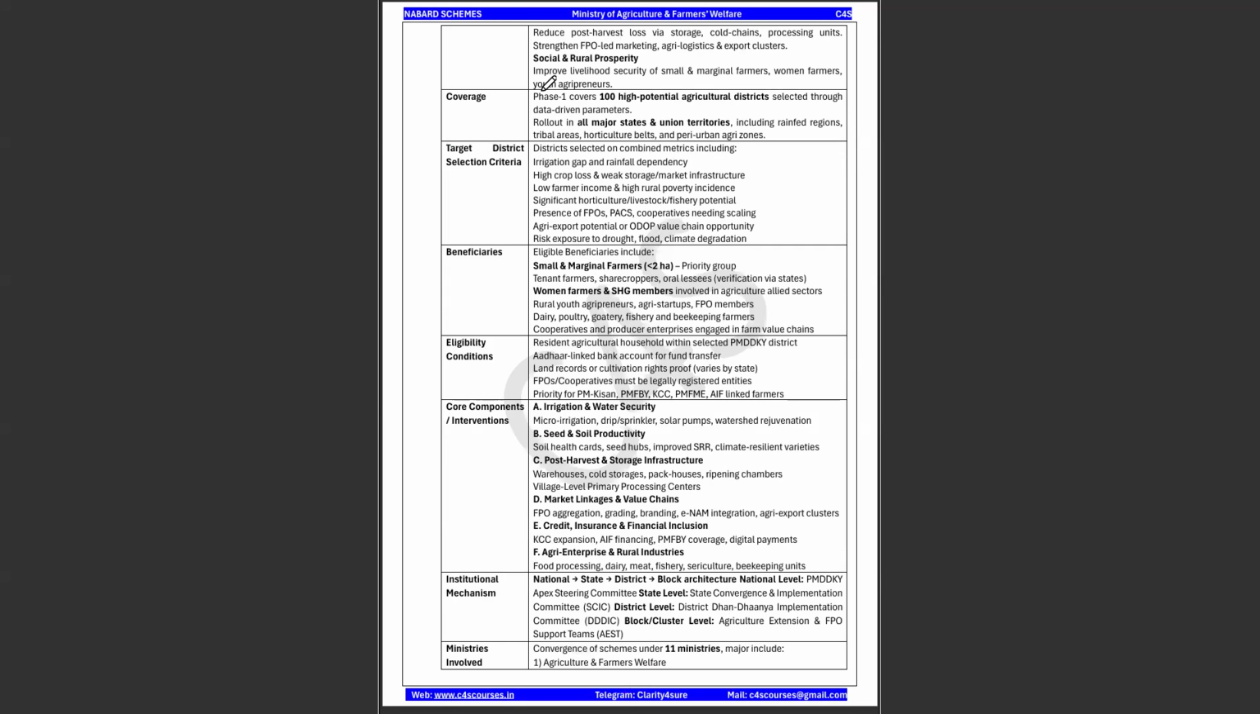Coverage: we know that phase 1 will cover 100 high potential agricultural districts through data-driven parameters, rolled out in all major states and union territories. This is very, very important, and this will include your rain-fed regions, tribal areas, horticulture belts, and urban zones also. Okay, here is the selection criteria and beneficiaries: small and marginal farmers, tenant farmers, women farmers, and the self-help group members. This is very, very important. Beneficiaries become very, very important. And you have the eligibility conditions also.